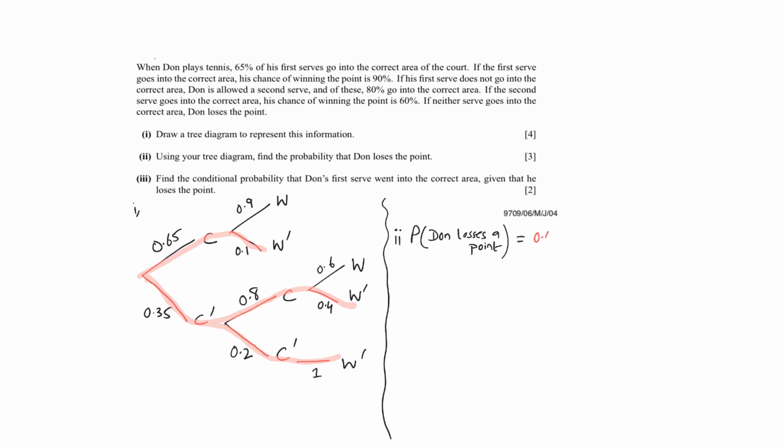So 0.65 times 0.1 plus 0.35 times 0.8 times 0.4 plus 0.35 times 0.2 times 1. So the probability comes out to be 0.247. Alright.